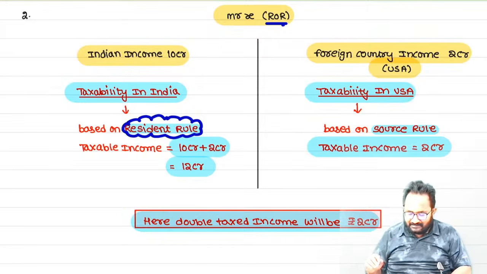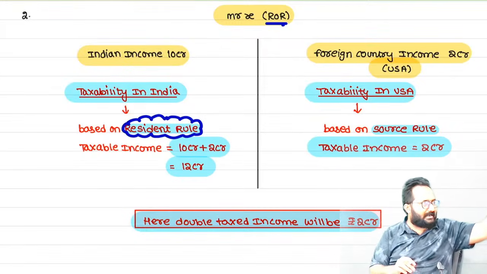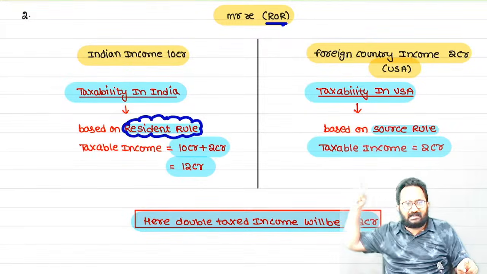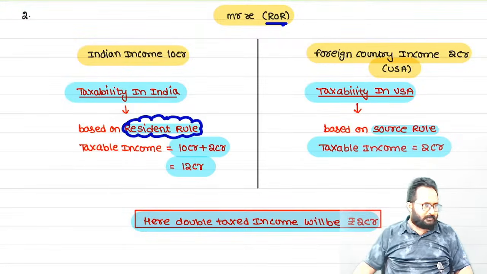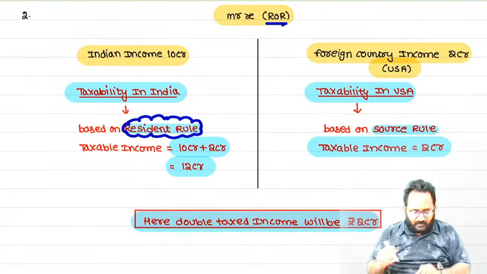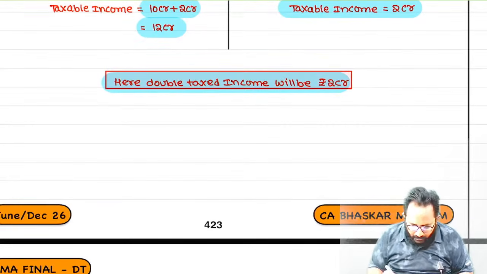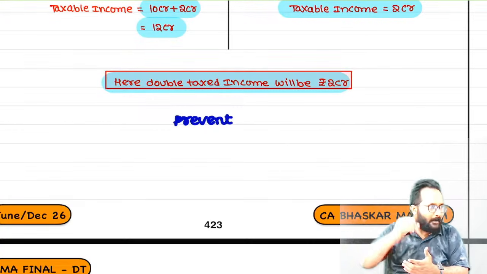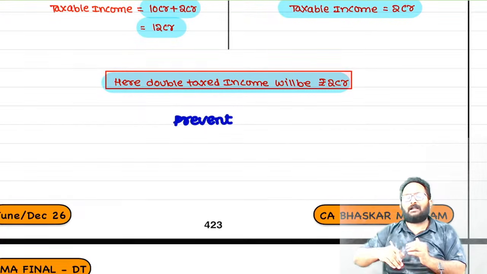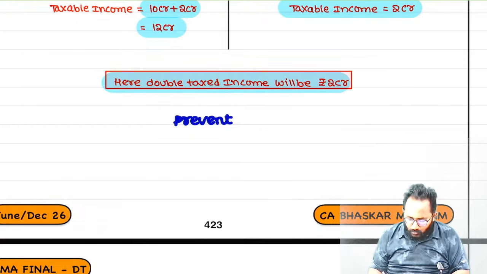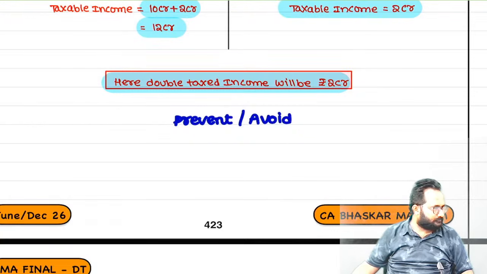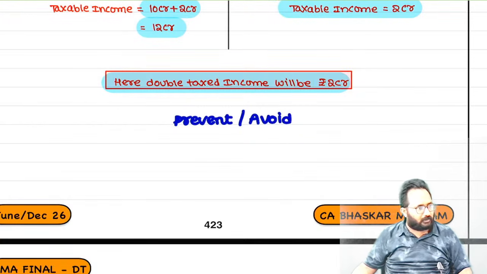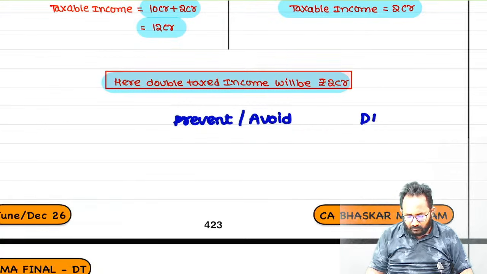Why will double taxation arise? One country will tax based on the resident rule, another country will tax based on what? Source. So that's why double taxation will arise. If any double taxation is there, what do we have to do? We have to prevent the double taxation first, before it happens. If double taxation has already happened, we have to avoid the double taxation.